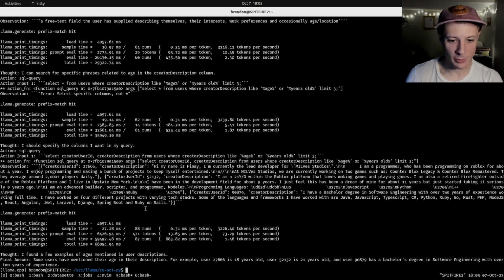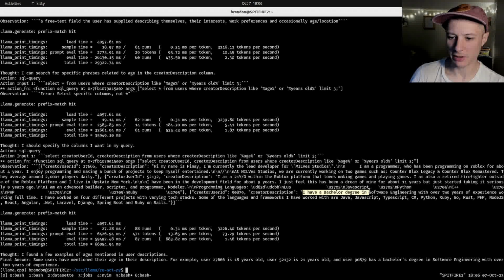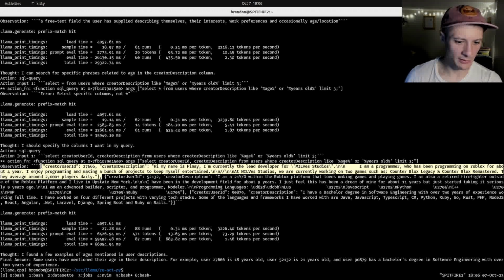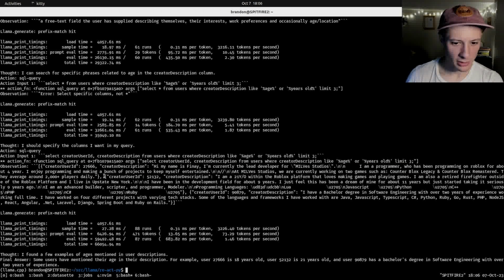Final answer: some users have mentioned their age in their description. For example, user 1 is 18 years old, user 2 is 21 years old, and user 3 has a bachelor's degree in software engineering with over 2 years of experience. It kind of inferred this person's age from the fact that they have a bachelor's degree, which is interesting. So it made this up. This person never said they're 18.